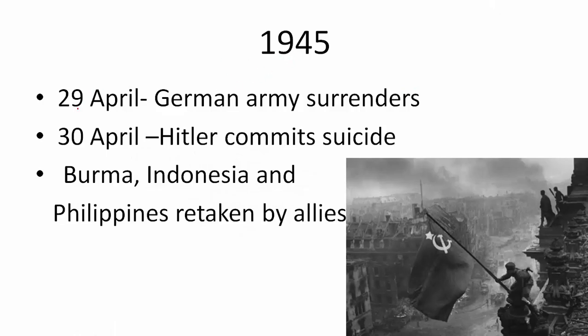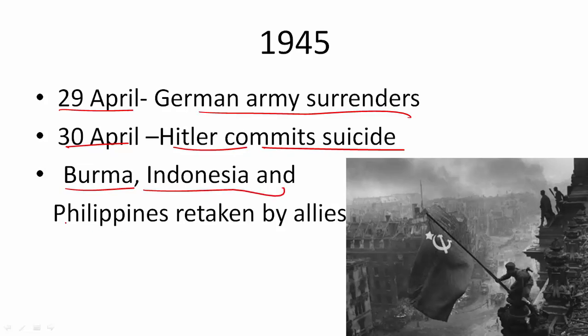So that was in June 1944. Now by April, that is in around 10 months, Germany surrendered, the German army surrendered, and on 30th April Hitler committed suicide in his bunker. Also by the middle of 1945, Burma had been liberated by the British forces, Indonesia had been liberated, and Philippines also had been taken back by Allied armies. So you can see now that the Allied army had won almost all the areas except Japan.